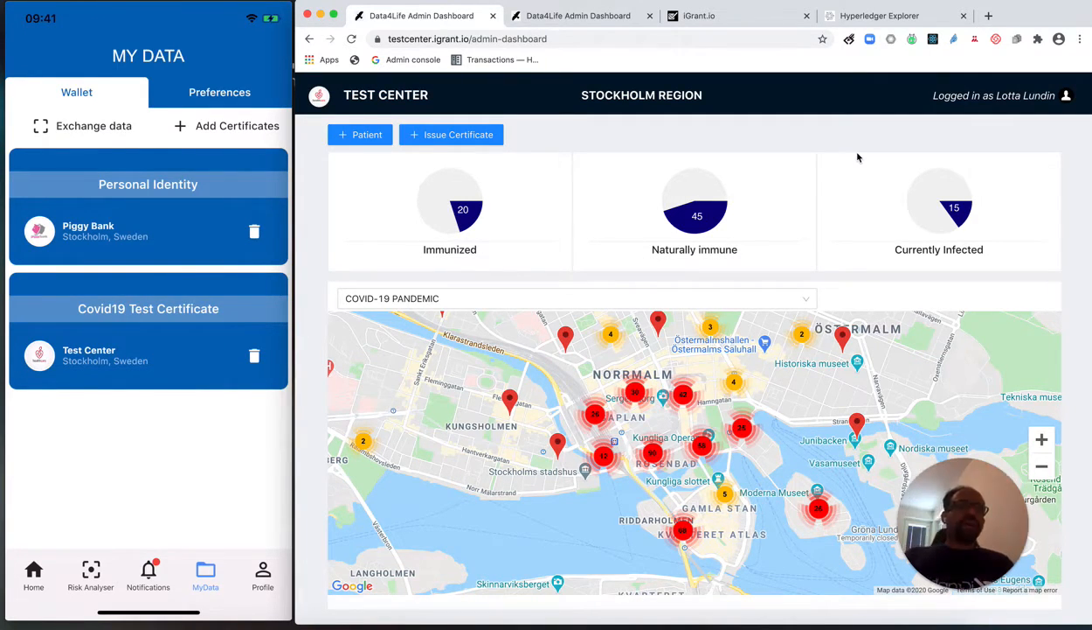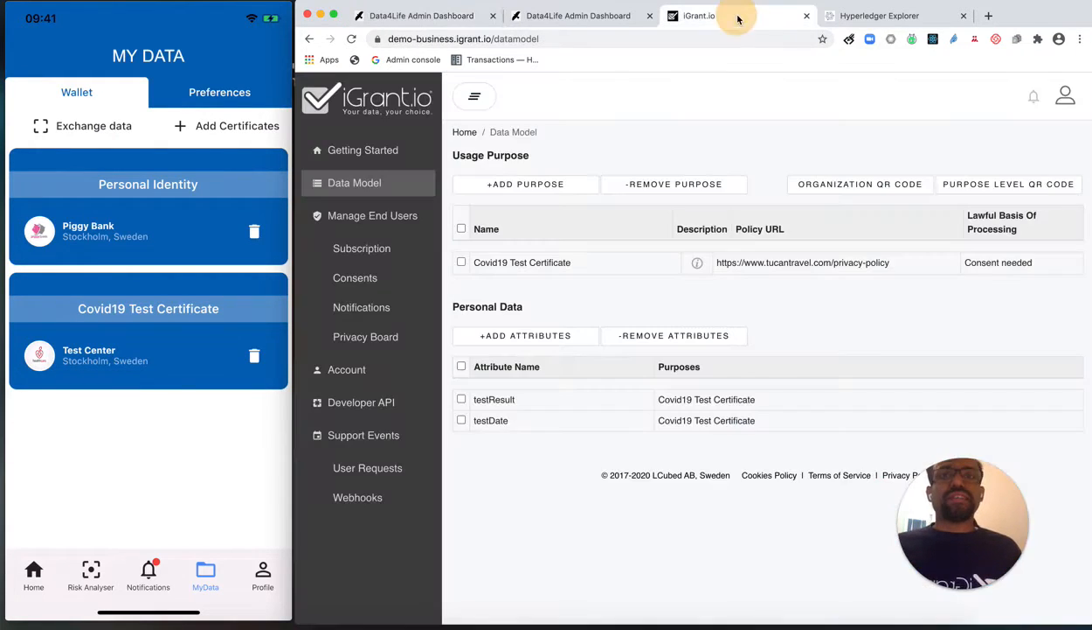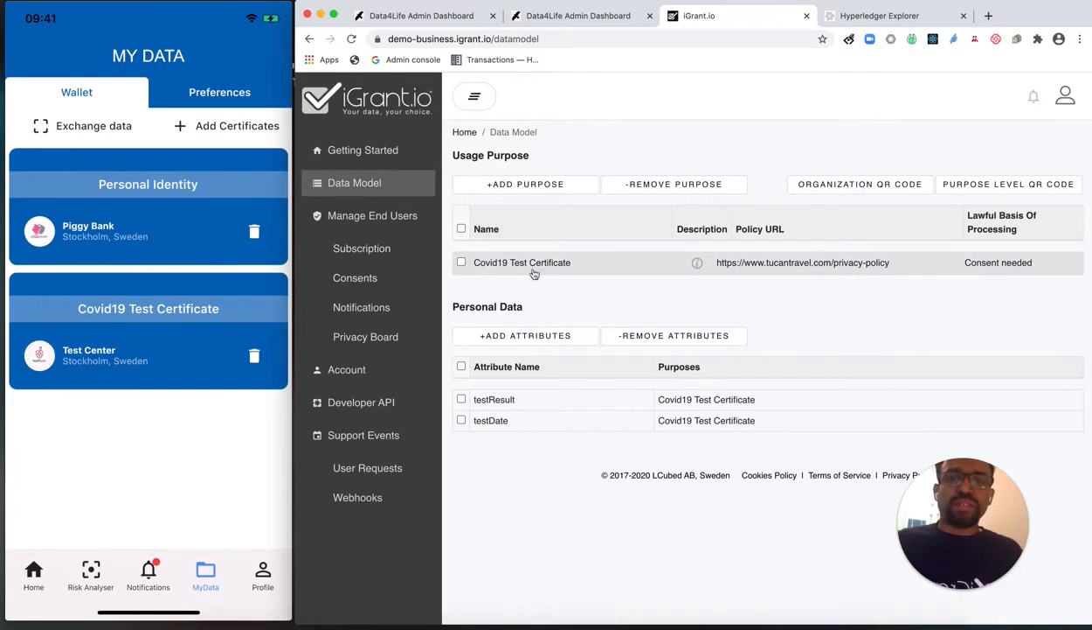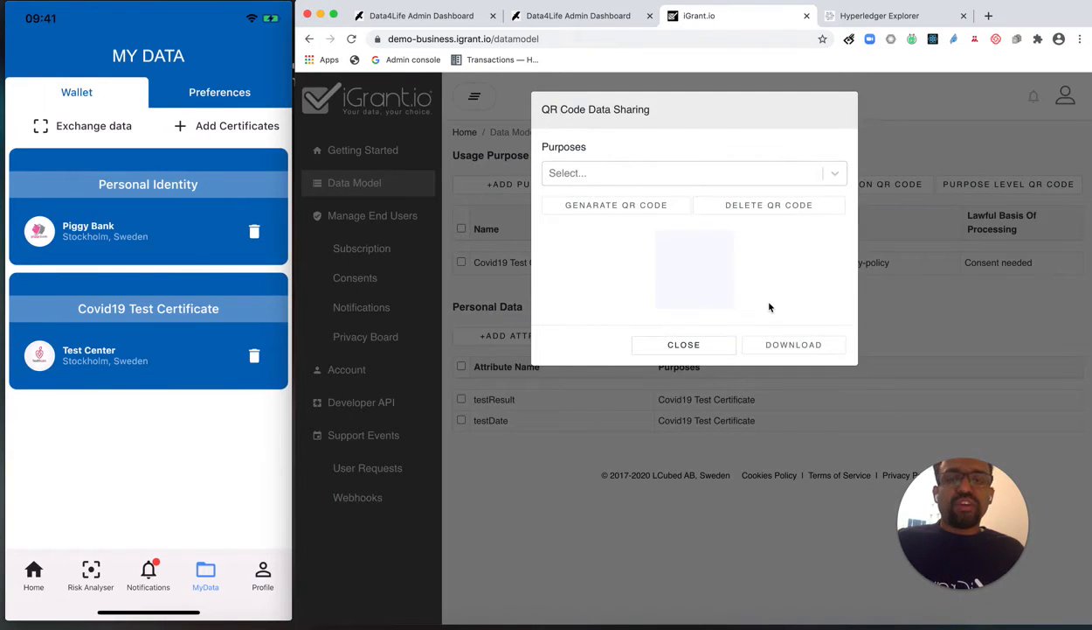Another scenario is that I'm going for a travel and I know that they might request my COVID test certificate. So let's assume that the travel center is already onboarded to iGrant, and they have already defined the different usage purposes, and one usage purpose is for COVID test result. They need the actual result and the date when the test was done. And once they define all these things in the data model using iGrant, they can generate a QR code. So I use the COVID certificate and then just generate the QR code.